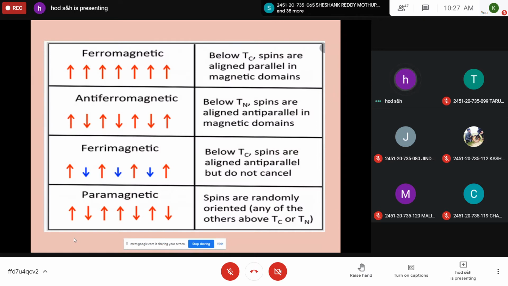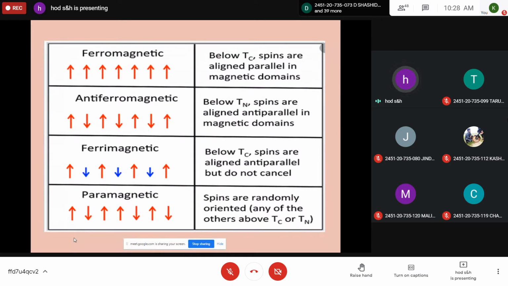So in a general way, you can understand ferromagnetic material. If you see the diagram, the magnetic dipoles are oriented in one particular direction and aligned parallel, giving rise to strong magnetization below the Curie temperature. Above the Curie temperature, they take random orientation. Second one, antiferromagnetic material. They have magnetic dipoles, but anti-parallel to each other with the same magnitude. So up to the Neel temperature, the spins are aligned anti-parallel and susceptibility is slightly positive. Above the Neel temperature, it becomes a paramagnetic substance.